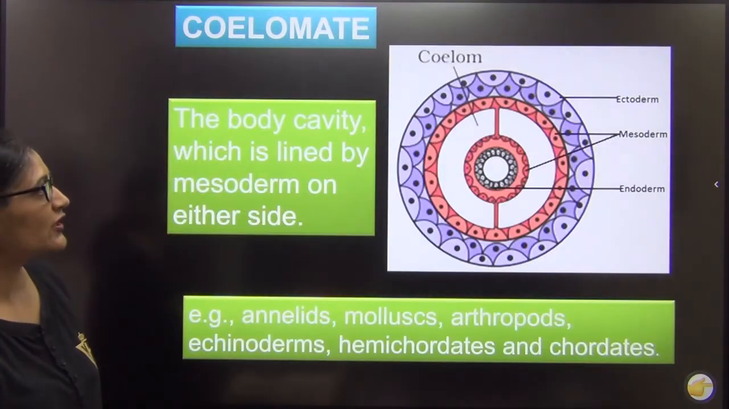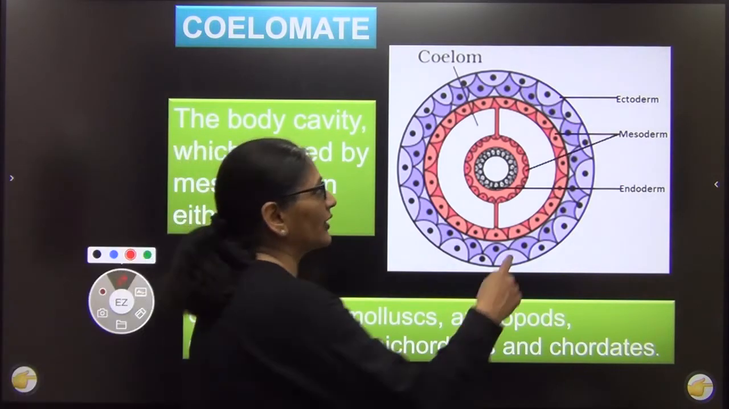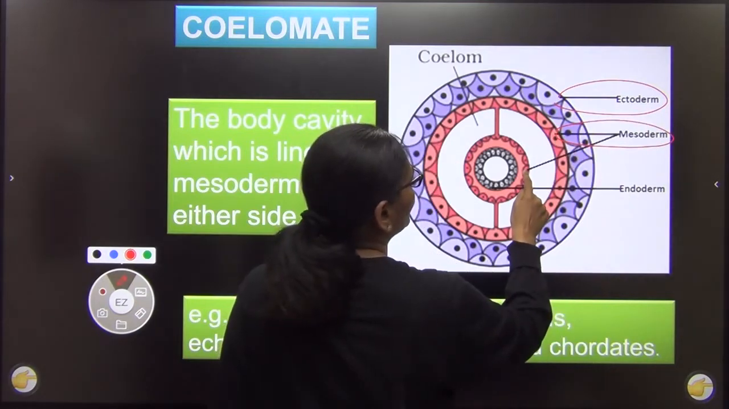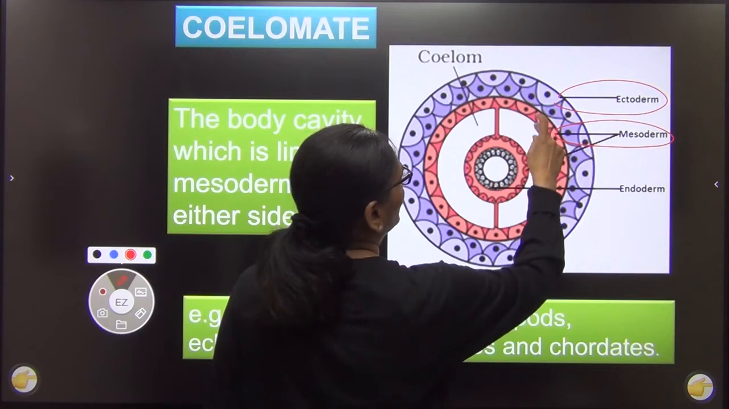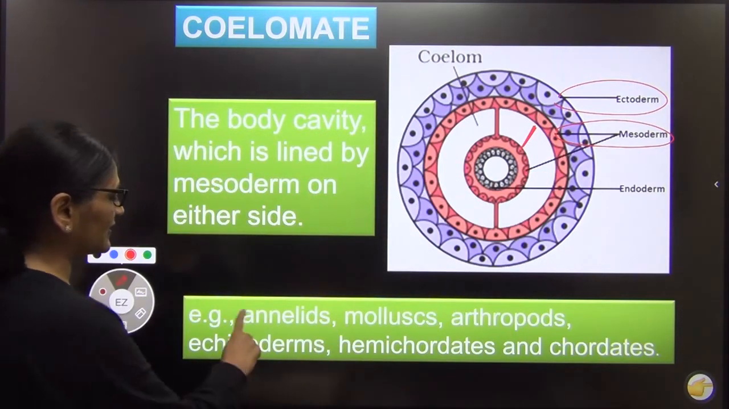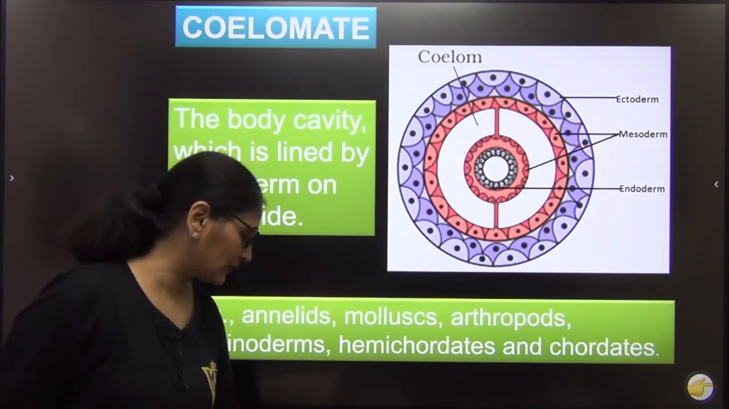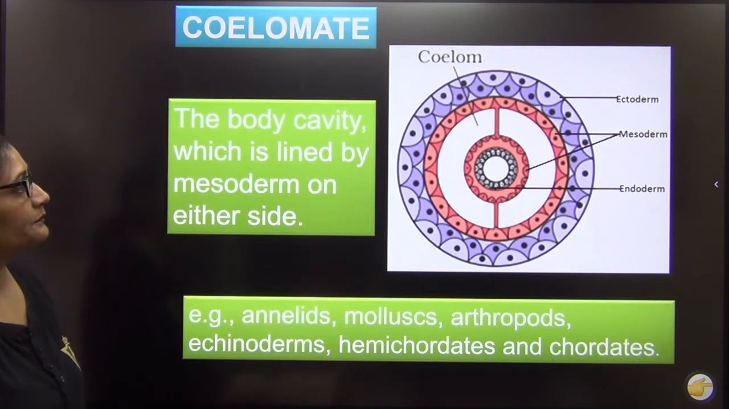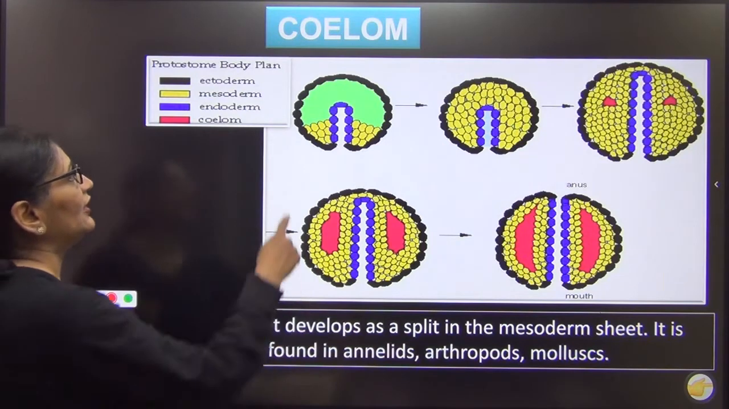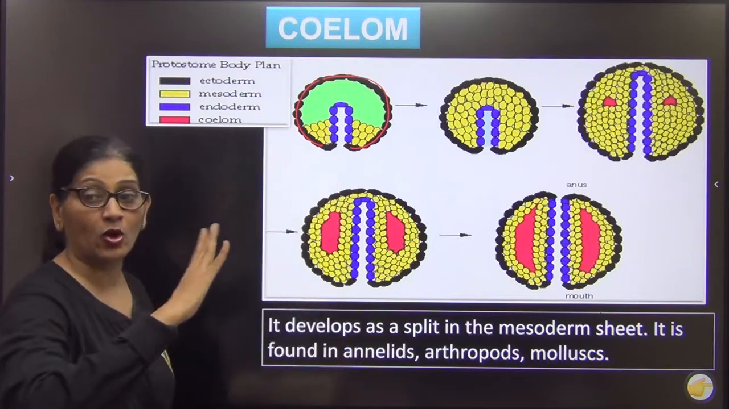That is true coelom. A true coelom, you can see here very clearly. This is your ectoderm. This is your mesoderm. Half mesoderm is here. You can see that. And then endoderm. And this cavity between the two, that is called coelom. Right? It is found from annelids to chordates. अब इसका development कैसे होता है? Let us see a diagram. So if you see here, very nice diagram once again.